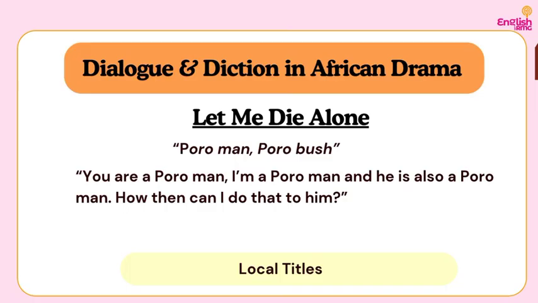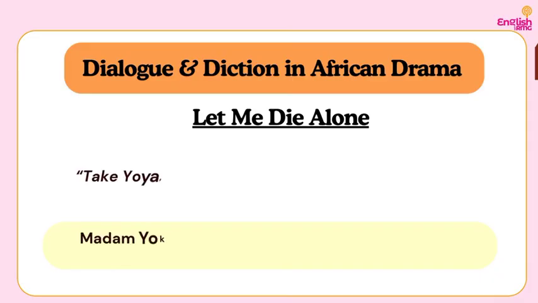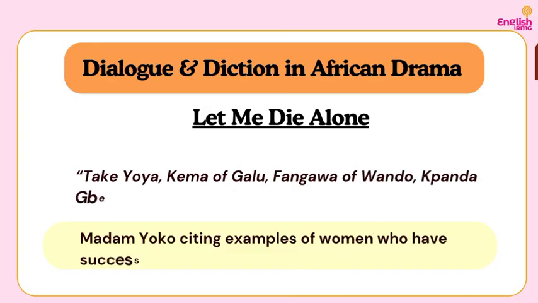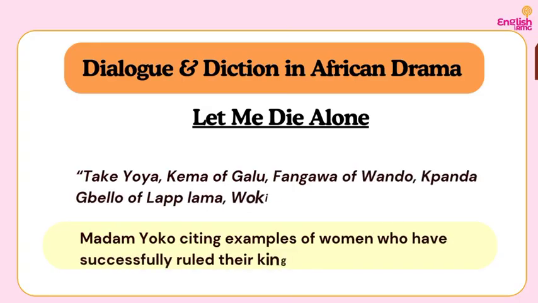So Poro is used as a title because it is unique to Africa. It is a name of their secret cult. So there is no way you can say you want to translate it into English because it is a unique title in Africa. Do you understand? So the author has to use it like that. This helps the world to know that Africa also has its own way of doing things. Are you following?